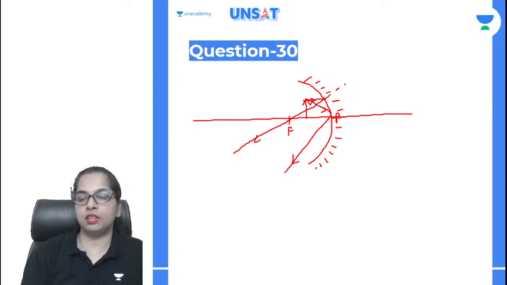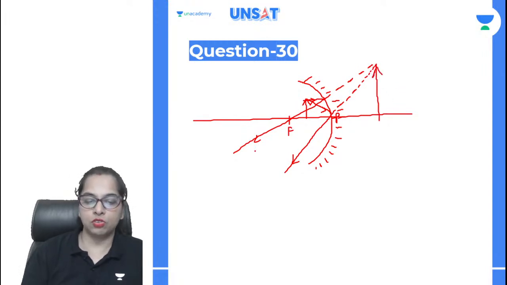Okay. So if we extend these lines in the backward direction, then we can make it out that it is forming an enlarged and erect image. Okay. So here, what is it?